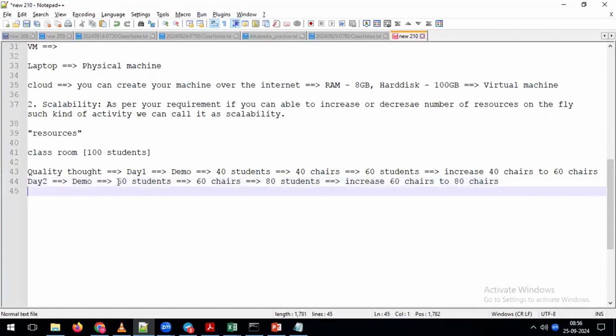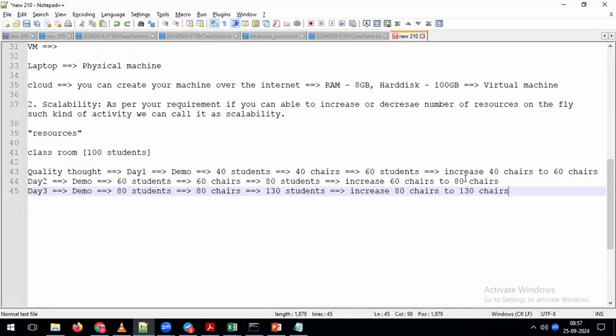In the same manner, for example, coming to day three. Now we expected 80 students, and we arranged 80 chairs. But because of some reason, 130 students came for the demo. Now we are going to increase the number of chairs from 80 to 130. But tell me, is it possible?